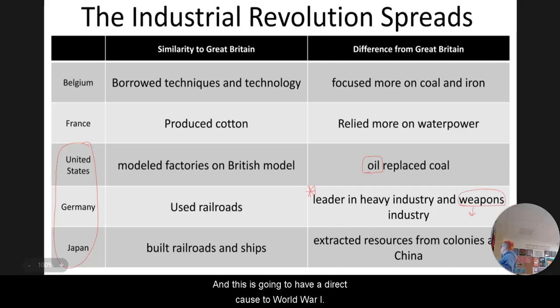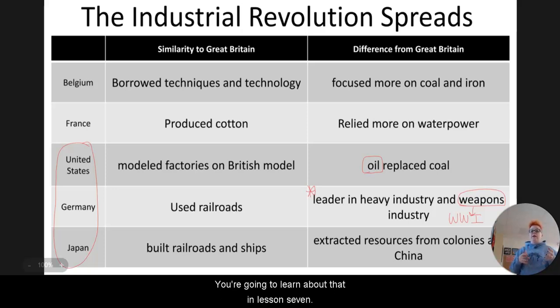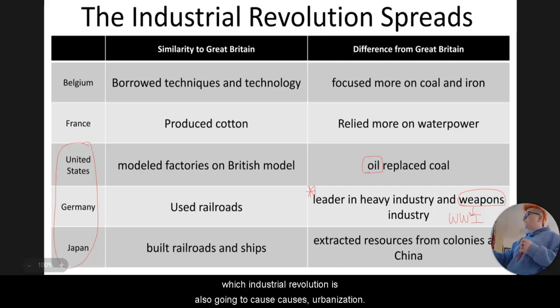And this is going to have a direct cause to World War I. When we come back to World War I, we're going to talk about the fact that Germany basically took this industrialization and was like, hey, we should just build bigger and badder weapons to kill each other with. Japan is eventually going to do this. They're going to leave their isolation. You're going to learn about that in lesson 7. And they extracted resources from their colonies and from China, which is the word imperialism, which the Industrial Revolution is also going to cause.